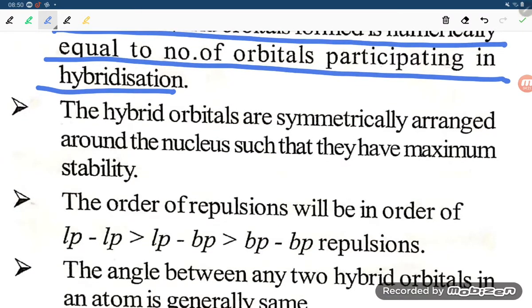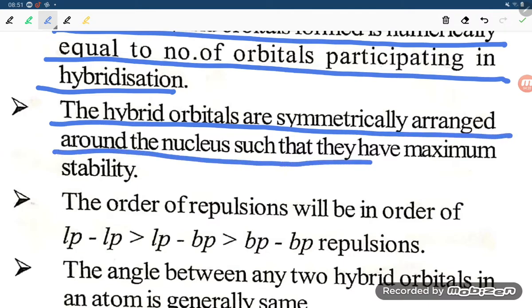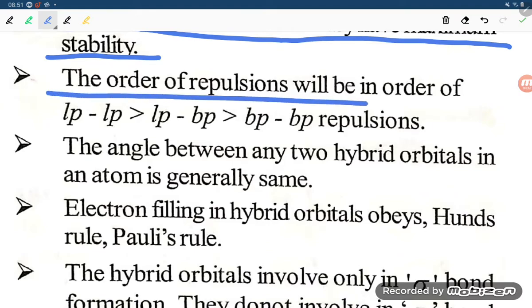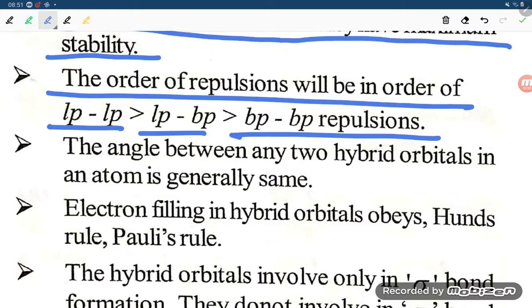Next point: the hybrid orbitals are symmetrically arranged around the nucleus such that they have maximum stability. All the hybrid orbitals arrange themselves in a symmetrical way so that they have maximum stability. The order of repulsion is: lone pair-lone pair repulsion, then lone pair-bond pair repulsion, then bond pair-bond pair repulsion. If a lone pair is there, there will be more repulsion. This is the order of repulsion.